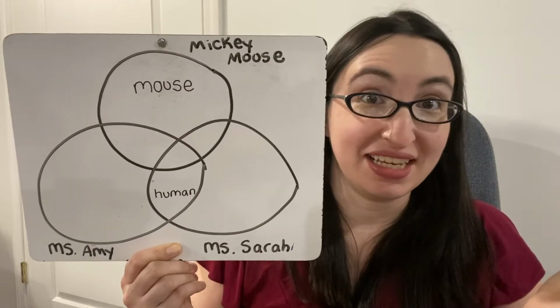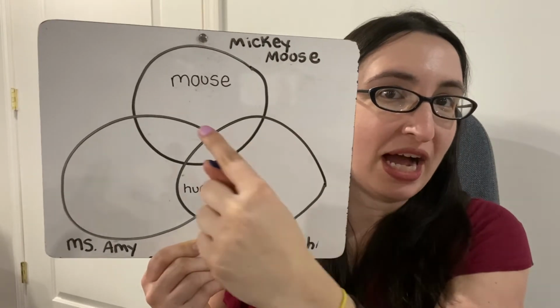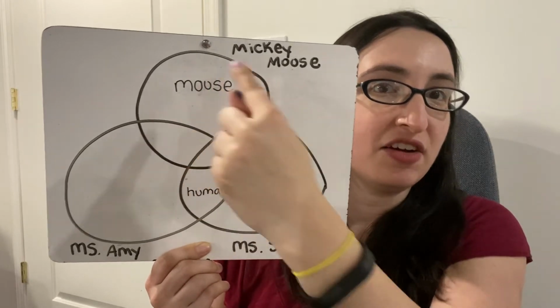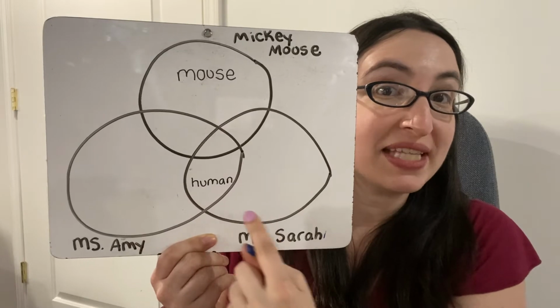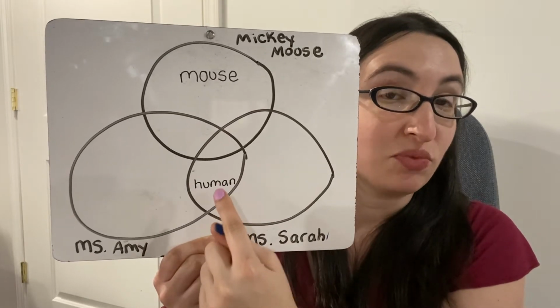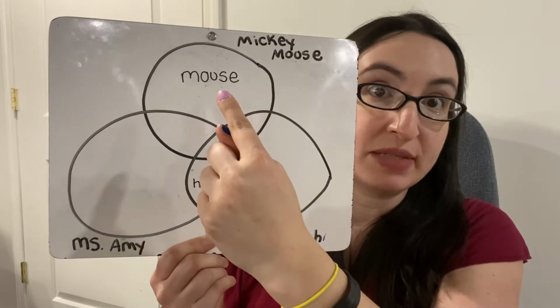The first thing that's pretty obvious is that Mickey Mouse is not a person. Mickey Mouse is a mouse, but Miss Amy and Miss Sarah are people. I took that idea and I wrote it on the board. So I wrote the word mouse inside of Mickey Mouse's circle, and I wrote the word human in both Miss Sarah and Miss Amy's circle because we are both humans and Mickey Mouse is a mouse.